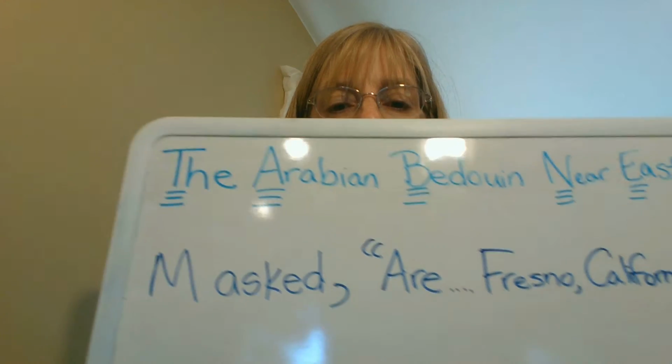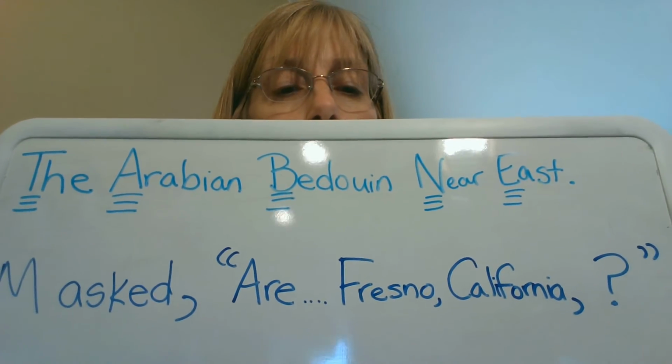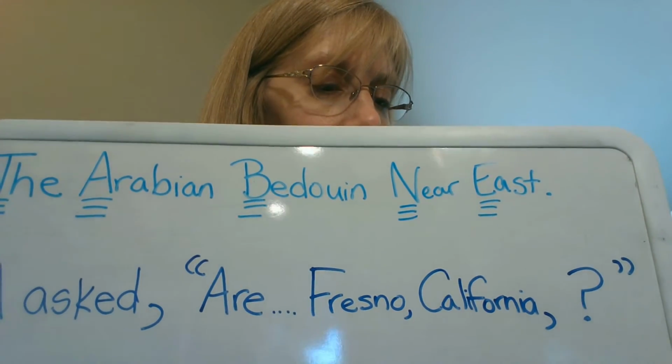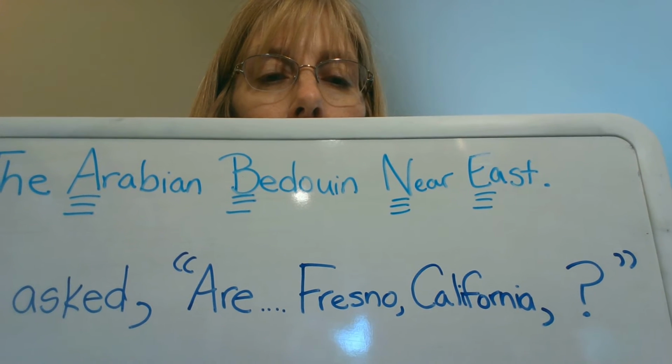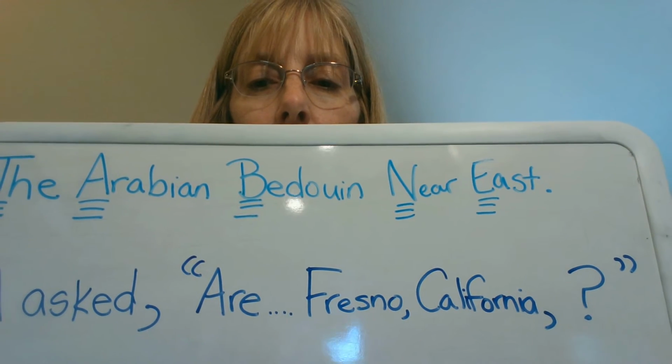Back on day 12, we learned that you place a comma between a city and a state. And when it's within the sentence, the comma goes after both of them. So it would look like this. Marcia asked, are you visiting Fresno, California, next summer? Question mark, end of quotations.